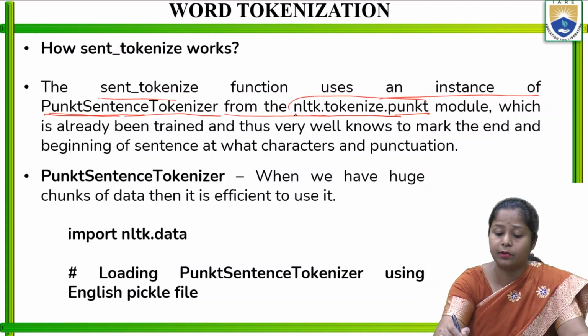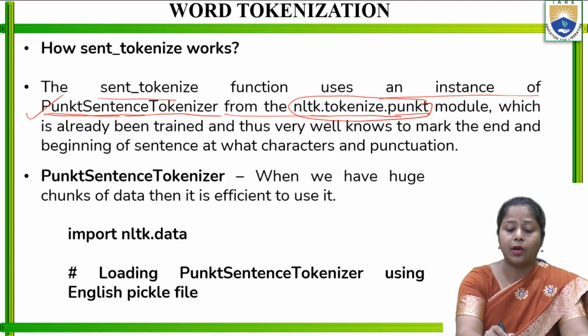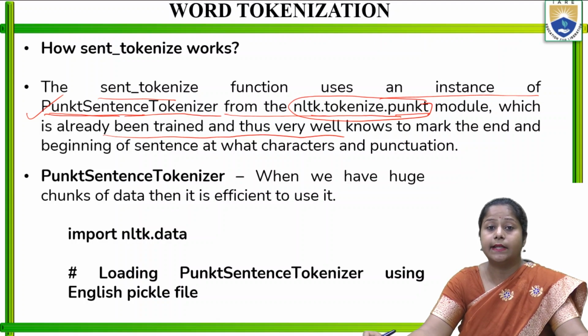So from this module we can import this tokenizer, and it has already been trained and is thus very good at marking the end and the beginning of a sentence, based on what characters and punctuation are there. Without punctuation it is not going to make the sentences into tokens. Whatever is completed with a stop, it is going to give, and it gives the punctuation also in the sentence tokens.